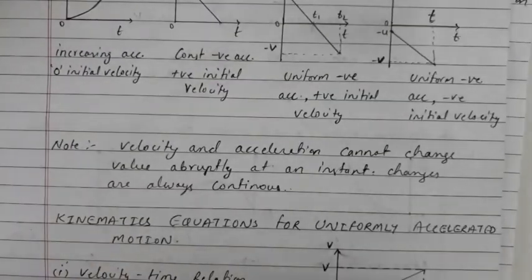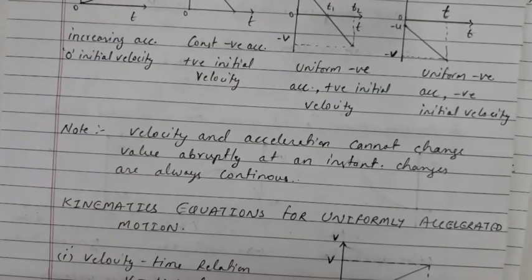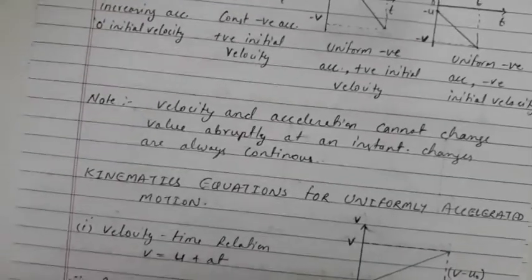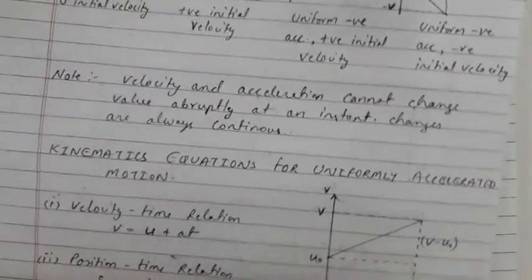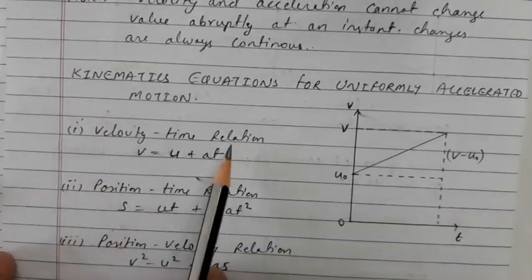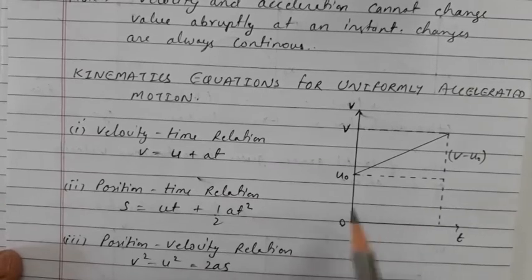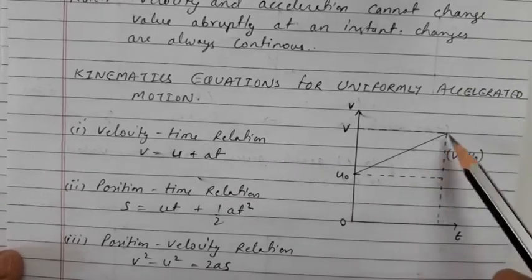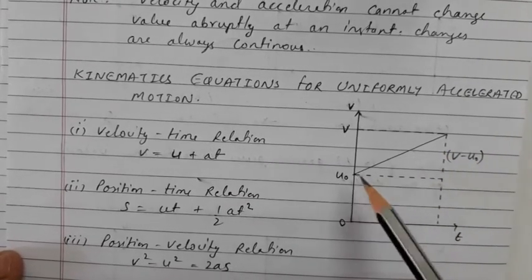Now comes some kinematic equations of uniformly accelerated motion. These are just the equations of motion which we have studied in previous classes. So first is the velocity-time relation. This is a graph of uniformly accelerated motion with some initial velocity u0 or u.